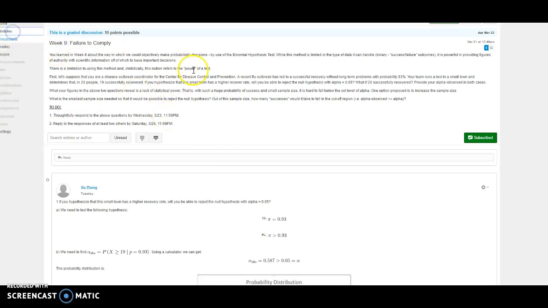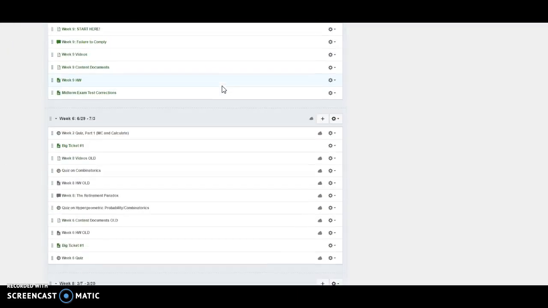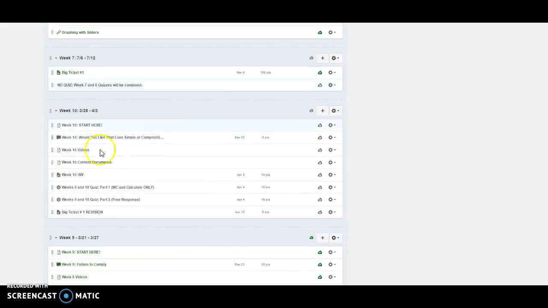Back in our modules page, you can see that document there. Big ticket number 1 revision, and I'll let you read about that. Basically, you're addressing the comments that I've put into your document. The goal is to get you to improve your paper, and then also to be able to increase your score on that should you want to.